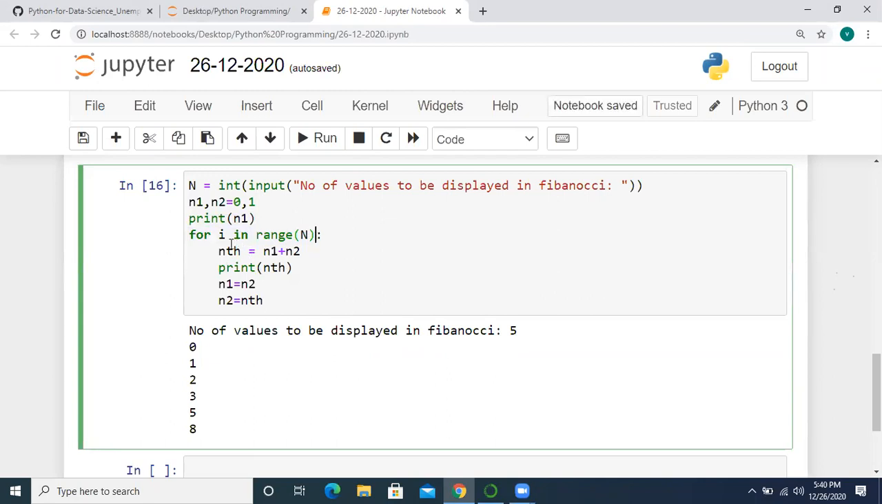In the for loop, we should get nth value. Suppose initially we are having n1 and n2, only two numbers. So for that nth value is n1 plus n2, right? So that's why we are going to sum that. Okay, after that let's print nth value. Again, here we have to update these two. This is very important. Otherwise, you won't get the series. N1 we should replace with N2 and N2 should be replaced with nth value.